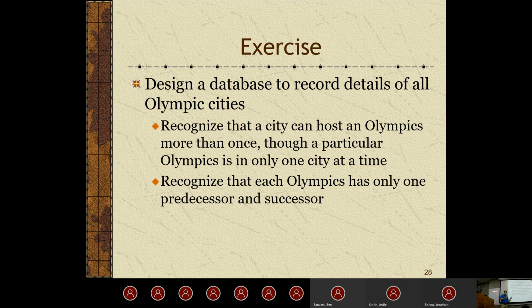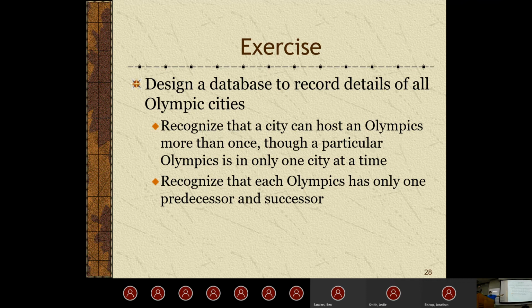So the 2004 Olympics have a 2008 successor. 2004 was Greece, wasn't it? I know 2008 was Beijing. You get the point. So basically, we just model this information, we'd have, of course, the one-to-one relationship model there. But then for city to Olympics, that'd be a one-to-many, because a city can host one-to-many Olympics.